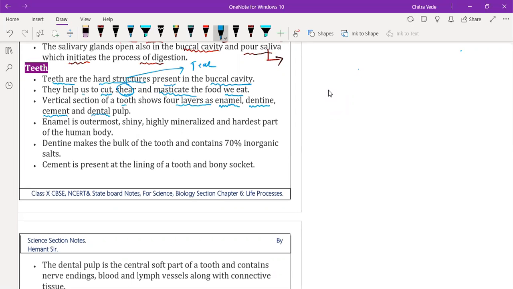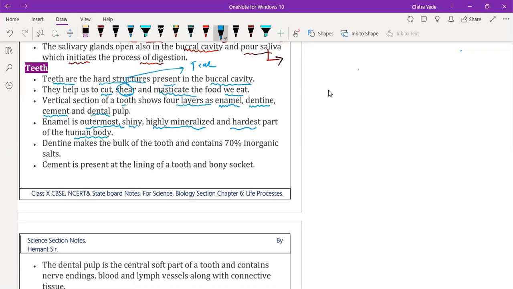Enamel is the outermost, shiny, highly mineralized, and the hardest part of the human body.